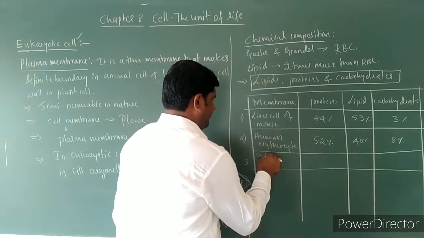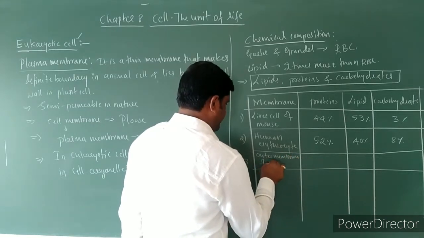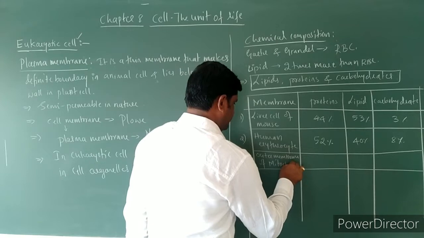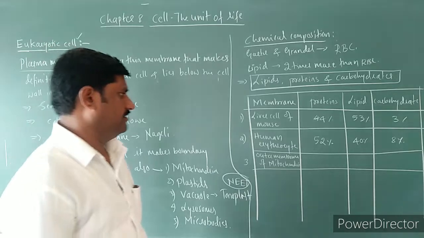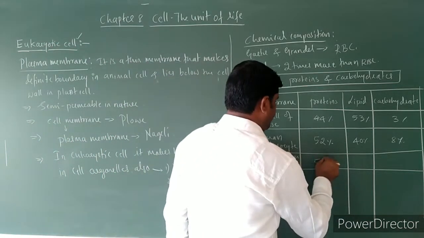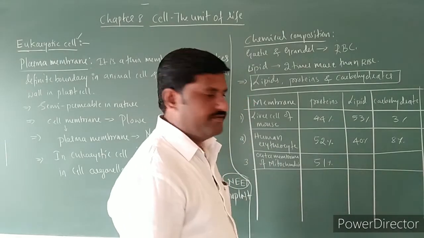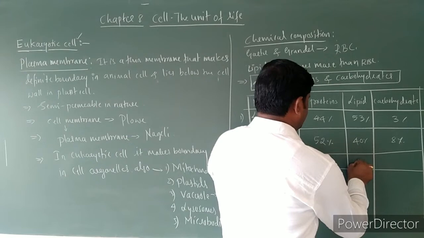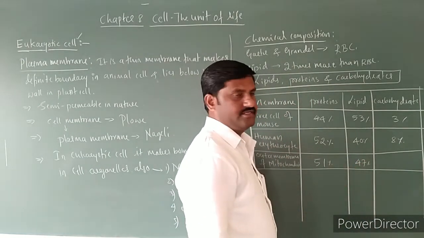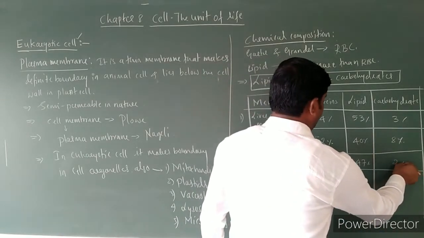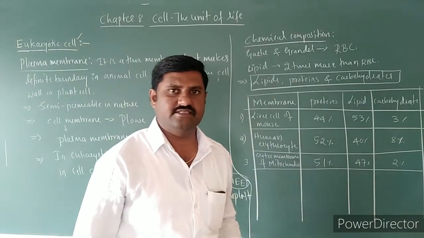And the third one is the outer membrane of mitochondria. So this has 51% of protein, 47% of lipid, and only 2% of carbohydrate in this one.